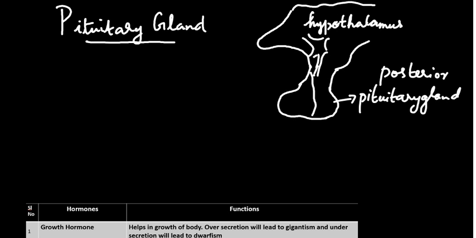The posterior pituitary gland is also called the neurohypophysis, and the anterior pituitary is called the adenohypophysis.